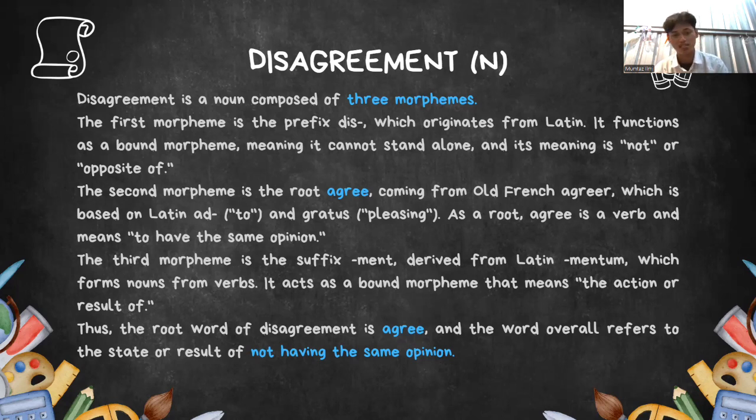It acts as a bound morpheme that means the action or result of. Thus, the root word of disagreement is agree, and the word overall refers to the state or result of not having the same opinion.